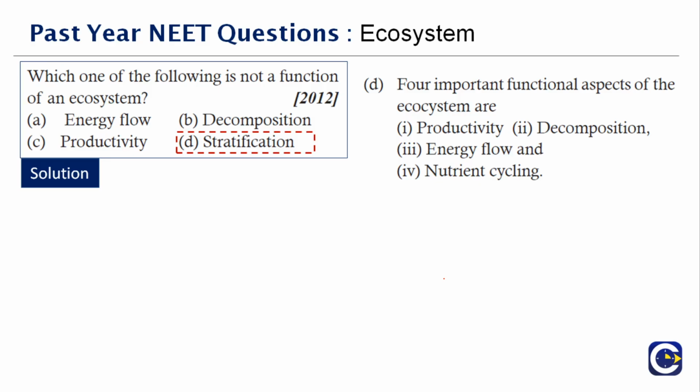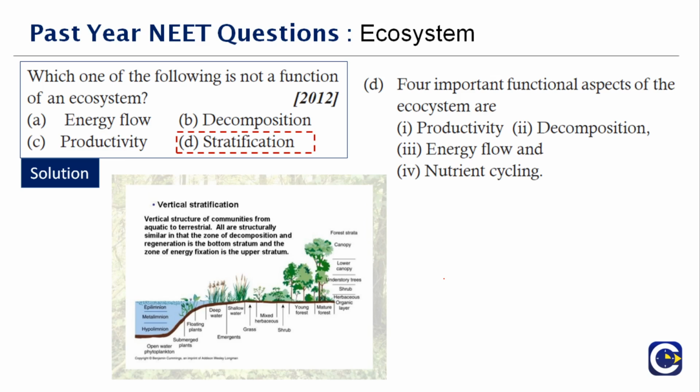So productivity, energy flow, nutrient cycling and decomposition are the main functions of the ecosystem, while stratification is not a function of the ecosystem. That's the only difference. Therefore the correct answer is option D. With this, you have the vertical stratification example. The vertical structure of communities from the aquatic to terrestrial are all structurally similar in that zone. So it is the vegetation that we look at.